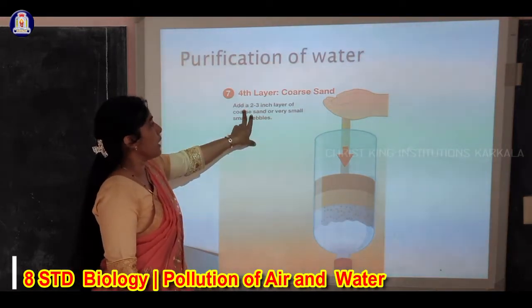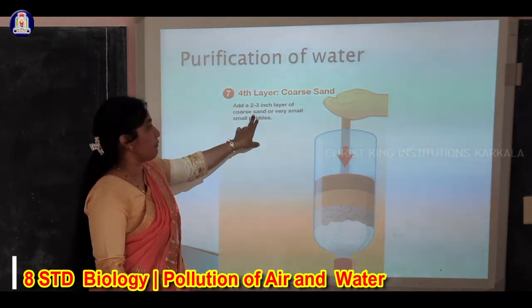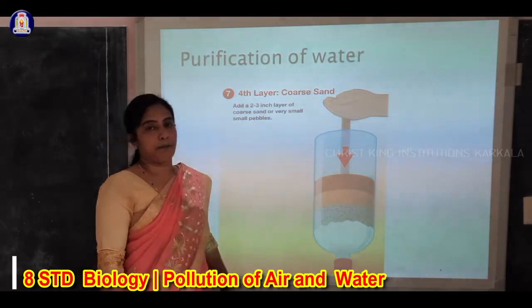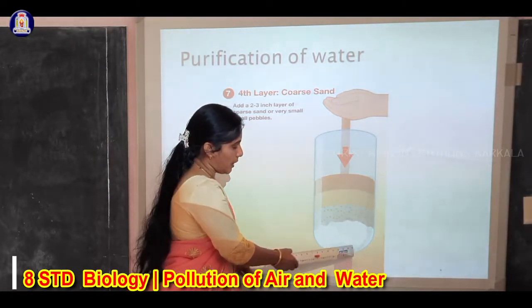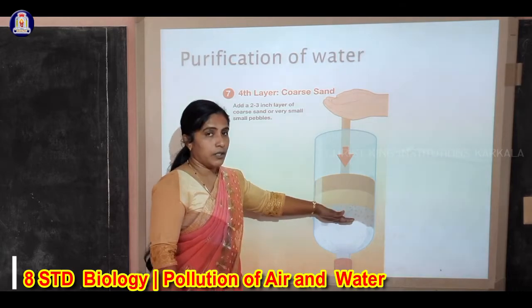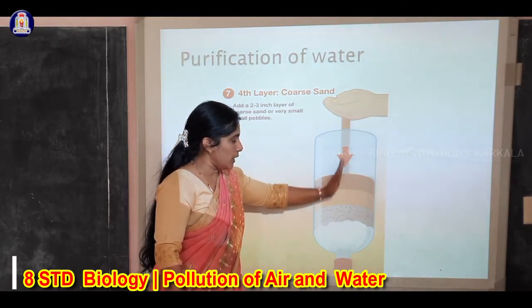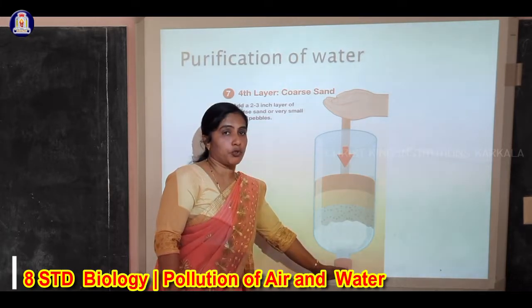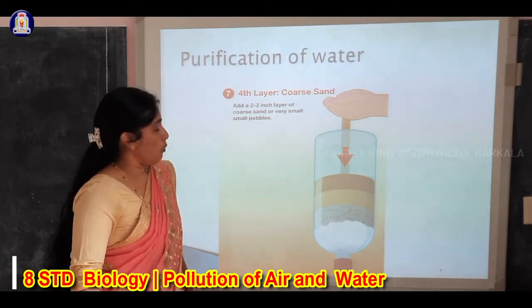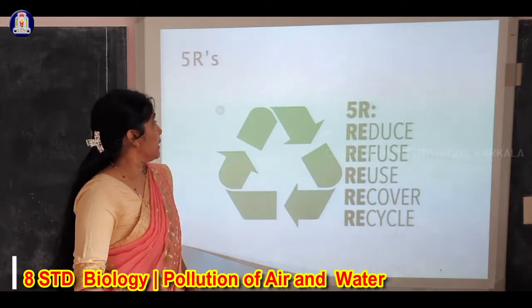You can add a 2-3 inch layer of coarse sand or very small pebbles on the top. Here tissue paper, cotton or cloth, sand, clay, etc. will all filter the water, and you will get potable water. This activity will be conducted in our class.